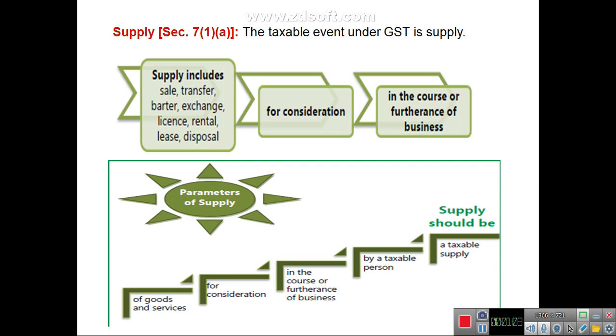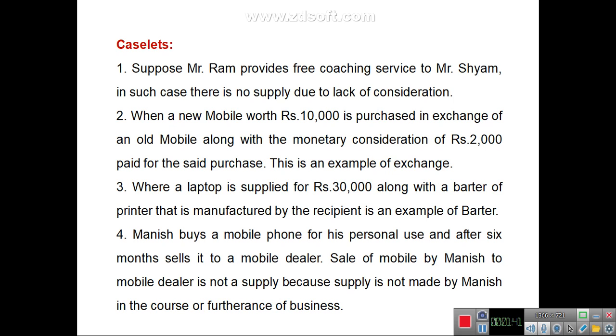For supply to be a taxable event, there are 5 parameters that should be complied with. The first parameter is that supply should be of goods and services. The second parameter, supply should be for a consideration. The third parameter, the supply should be in the course or furtherance of business. Fourth parameter, the supply should be by a taxable person. And the last parameter is that supply should be a taxable supply. Let's discuss each parameter of supply one by one.